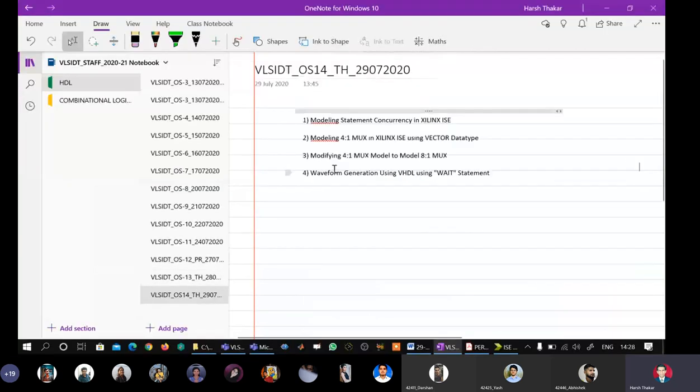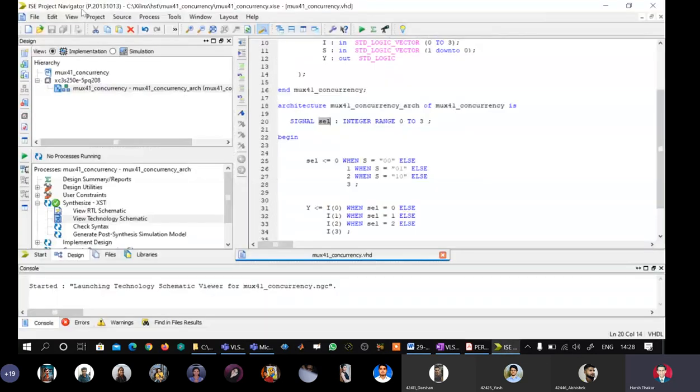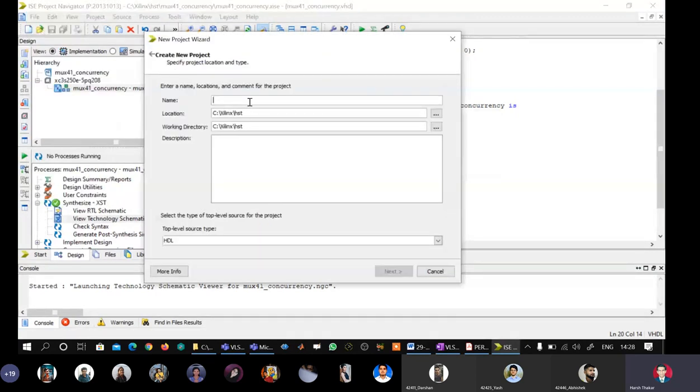Now what we'll do is model a 4:1 mux in Xilinx ISE using vector data type. So here I'm going to create a new project, but now we are not going to accept the library statements and entity declaration from the tool side. So I will go to file, say new project, and the path remains the same, and I will just say mux 41 manual. That means I'm going to manually type the entire VHDL model right from library statements to architecture body.